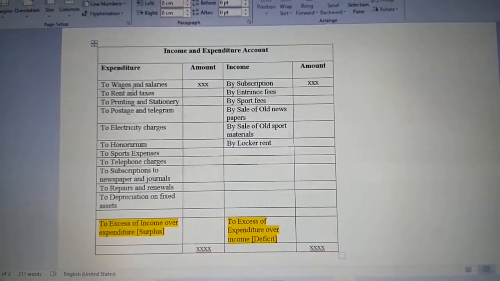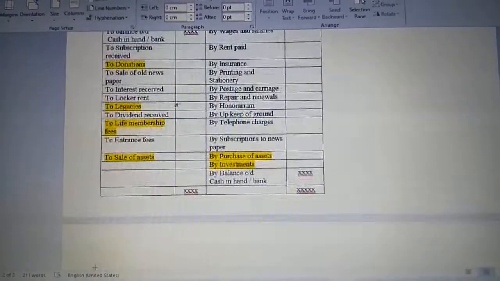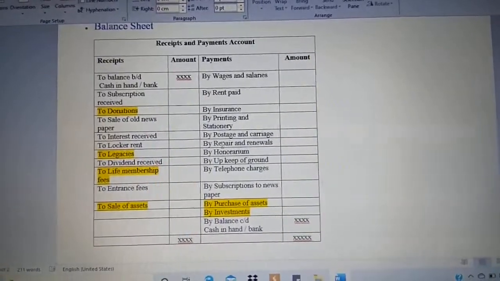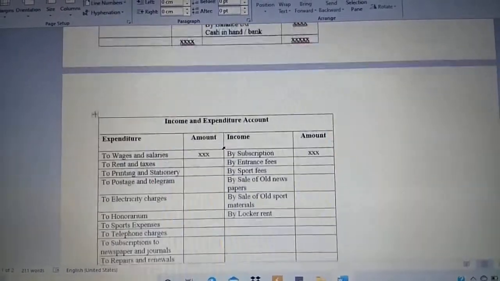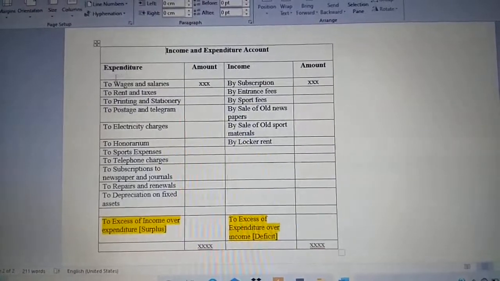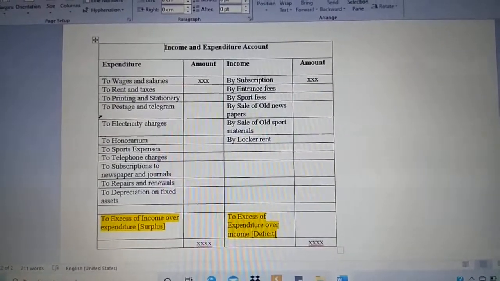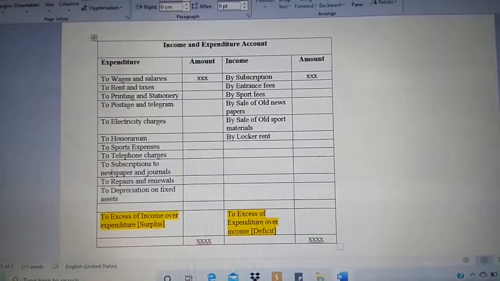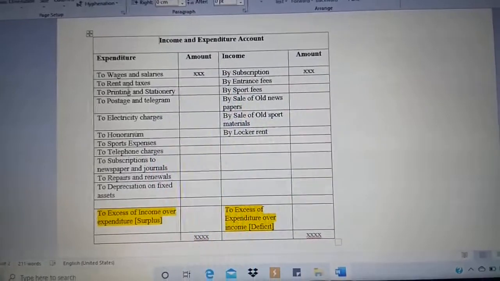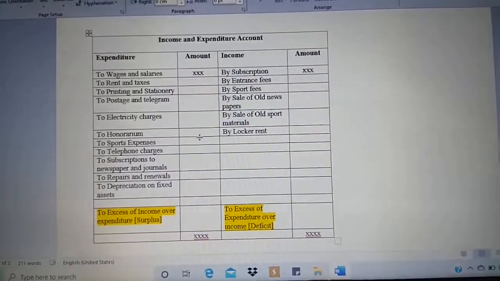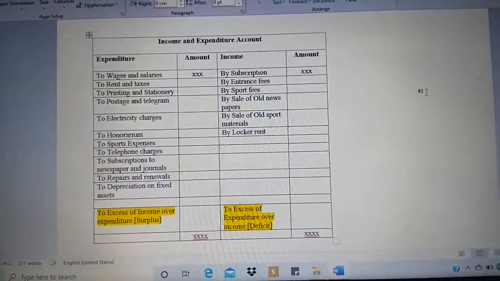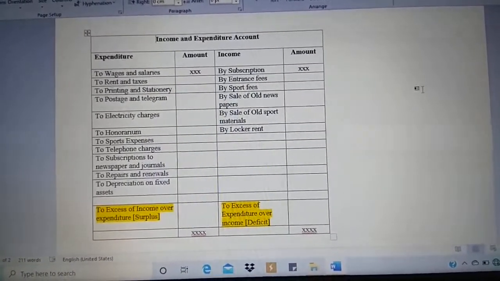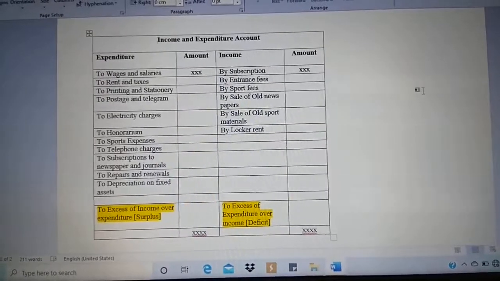Then moving on to your expenditure side, again just observe your payment side, whatever is not highlighted, which is revenue in nature occurring again and again, is going to be posted on the opposite side, that is the debit side of your profit and loss account, that is, income and expenditure account. Just observe it clearly. So this is how we are going to prepare the income and expenditure account. In this chapter, we have 12 marks, so we have to learn how to prepare the income and expenditure account and the balance sheet.